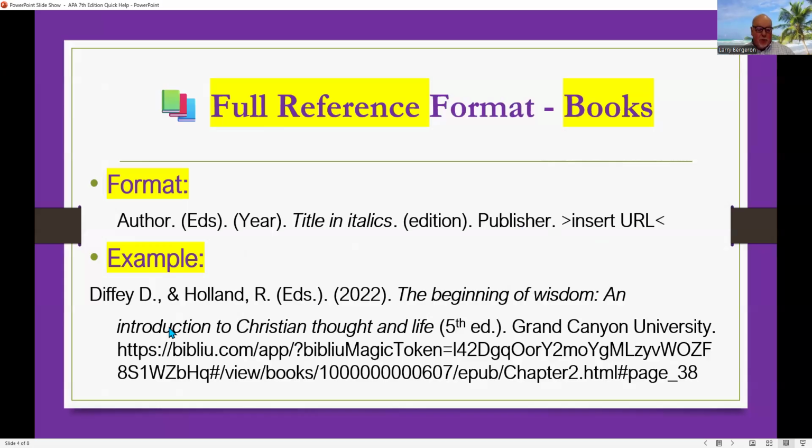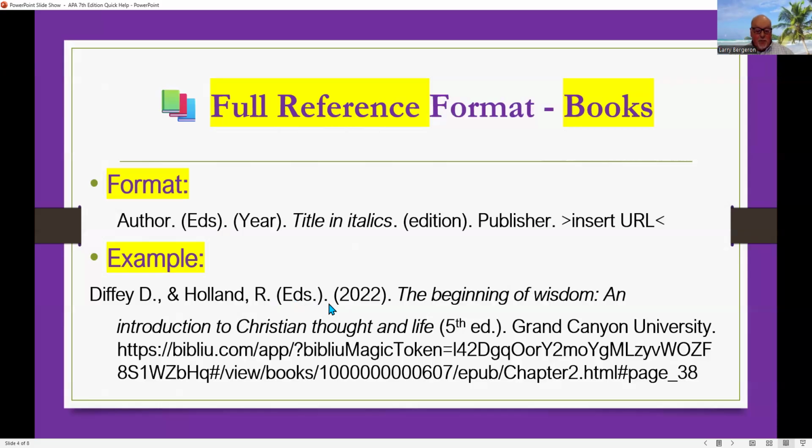And here's an example. This is for The Beginning of Wisdom, our textbook: Diffie, D., comma, and Holland, R., comma, with the periods after the first names or first name initial. Eds., I guess that should have a period up here in this one, but it should be a period after that.